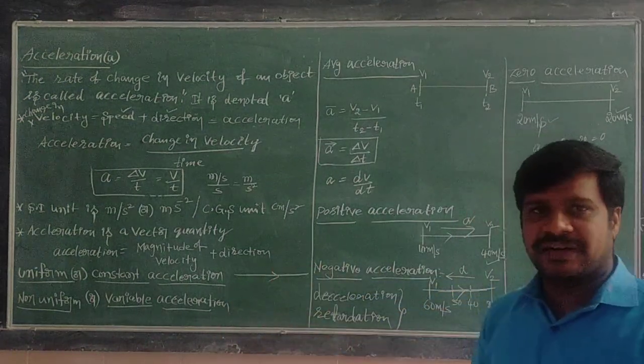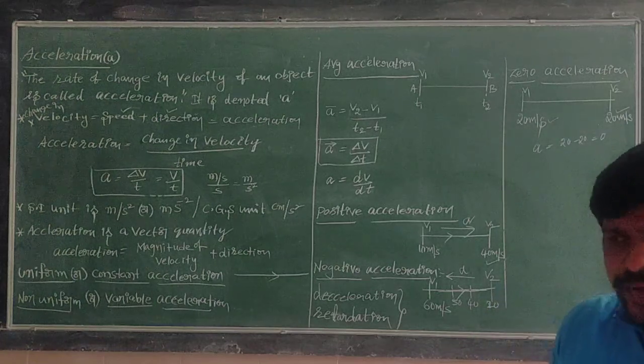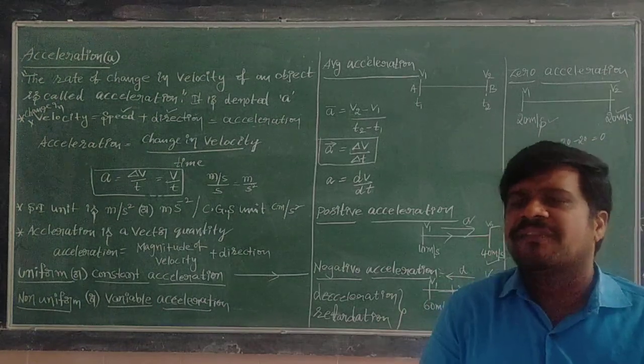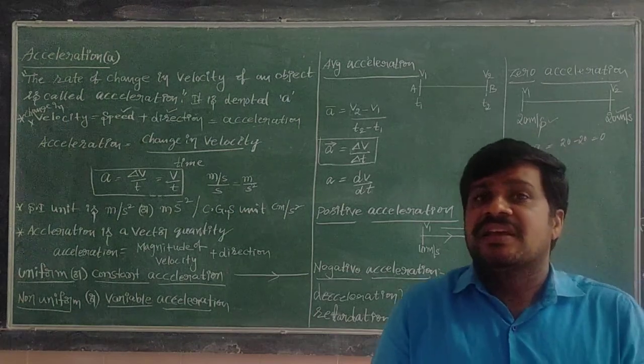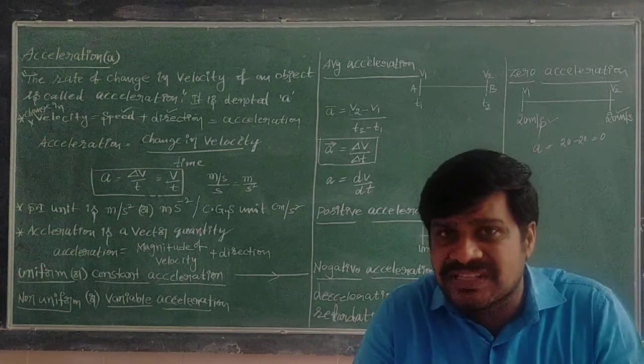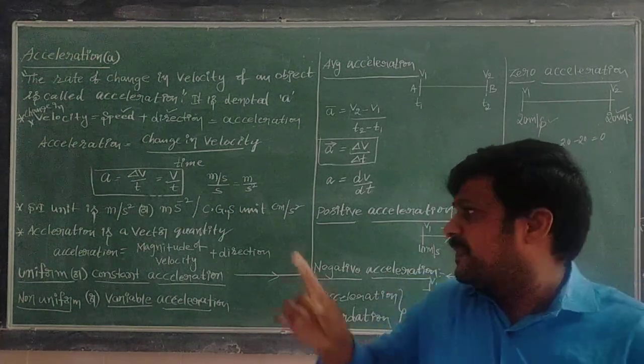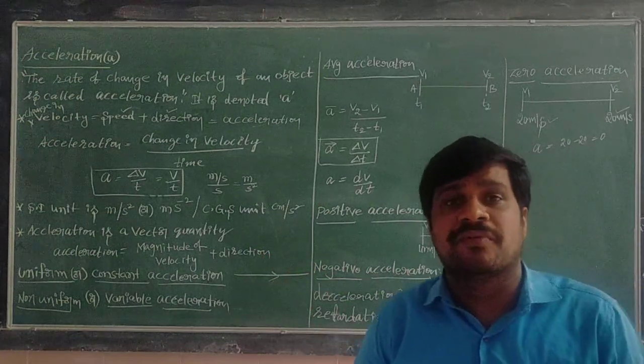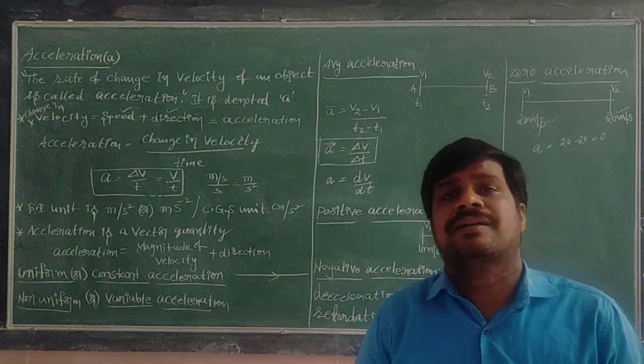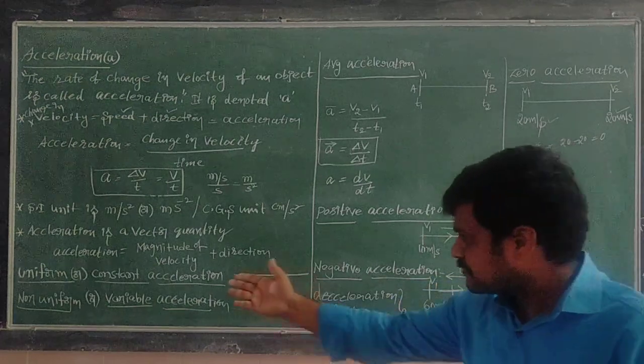Thereafter, uniform acceleration. If during the motion of the body the object is changing its velocity in equal amounts in equal intervals of time, then the object is said to be moving with uniform or constant acceleration.